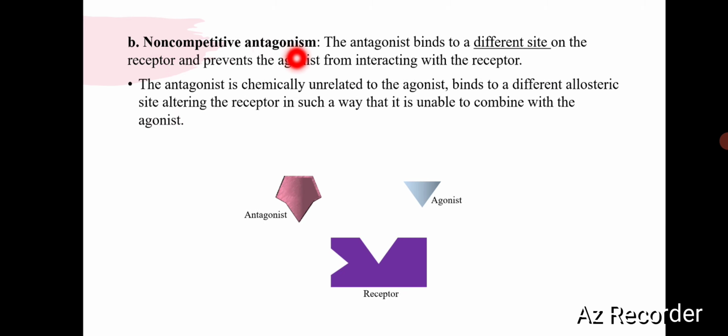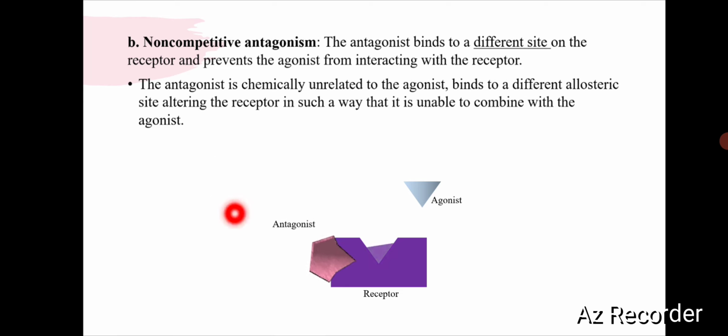Non-competitive antagonism. The antagonist binds to a different site on the receptor and prevents the agonist from interacting with the receptor. Since the antagonist is chemically unrelated to the agonist, it binds to the allosteric site or different site of the receptor but alters the receptor in such a way that the agonist is unable to bind with it.